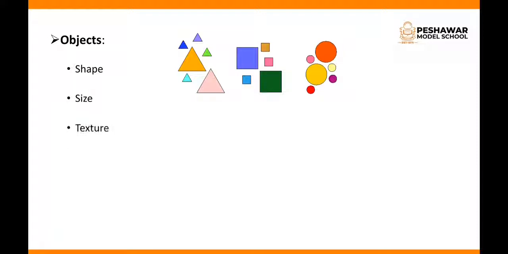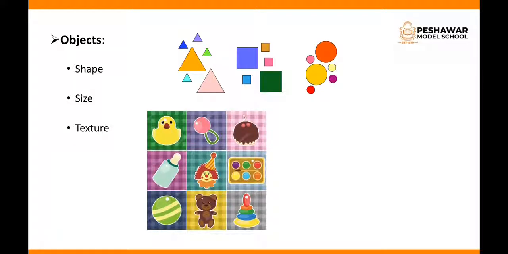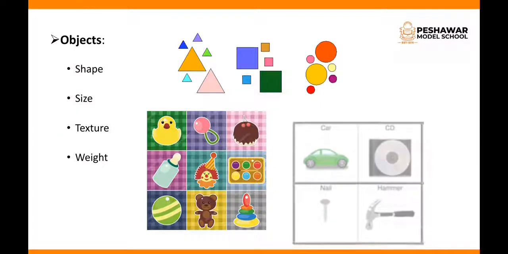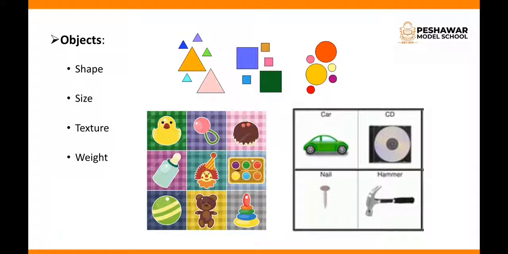Objects are also classified on the basis of texture. Texture means how an object's surface feels when you touch it, right? Some are shiny, some are soft, some are spongy, some are hard. Objects are also classified on the basis of their weights. Some are lighter in weight and some are heavier, just like a CD, a car, a nail and a hammer.